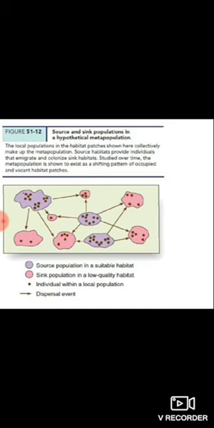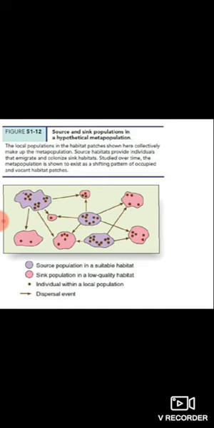So what do you understand by the source? Source means it should be a reproductive one. In those areas there is greater reproductive success than death rate. Here the death rate is very low, and for that reason you can get more individuals in the source, and the habitat is of high quality. That is what you can see in the violet color.